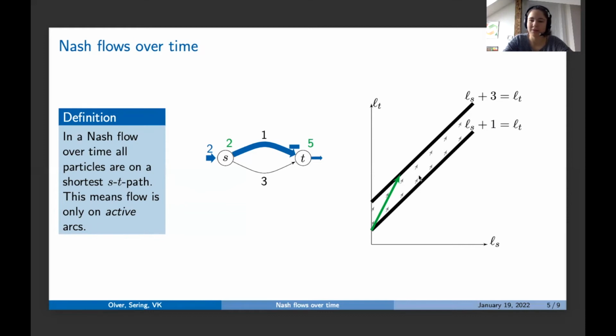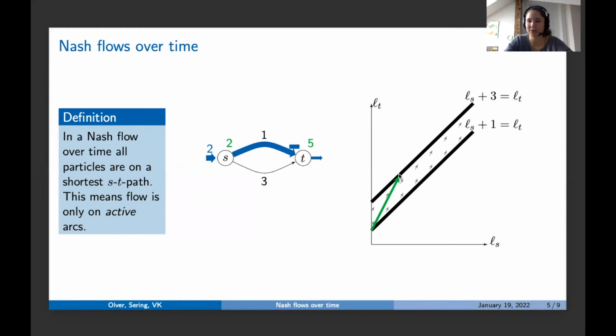Let's look at this situation here. These gray arrows mean what I just said: whenever you go 1 to the right, you go 2 up. And the green line tells us which way we went. So we started here with a label of 0 for LS and a label of 1 for LT. Then time passed, so the LS label increased, and the LT label increased with double the speed. So this is how the situation evolved. And now we are at this point.